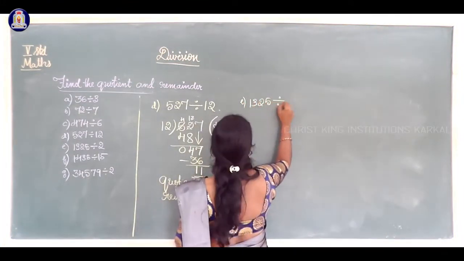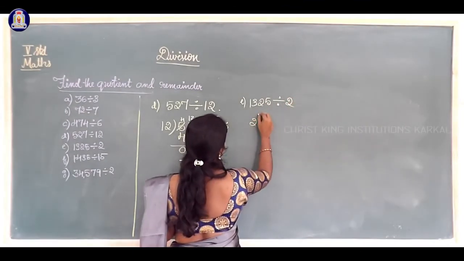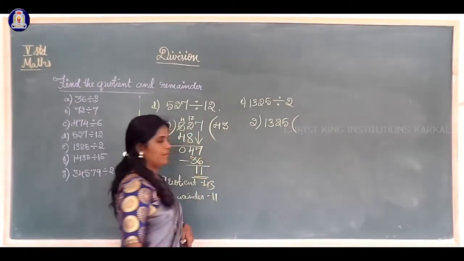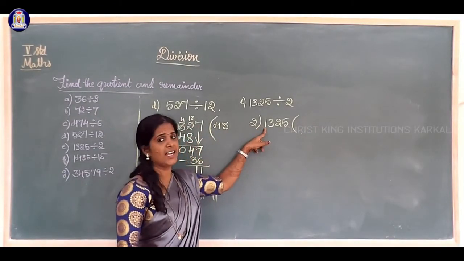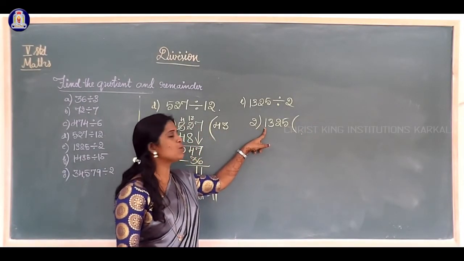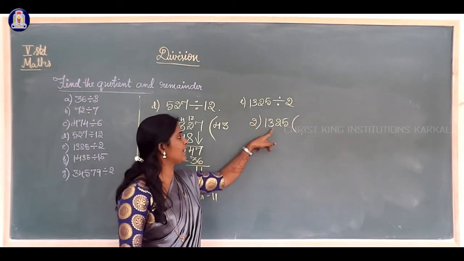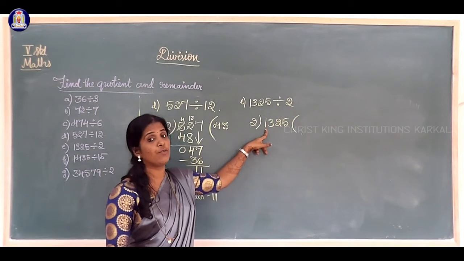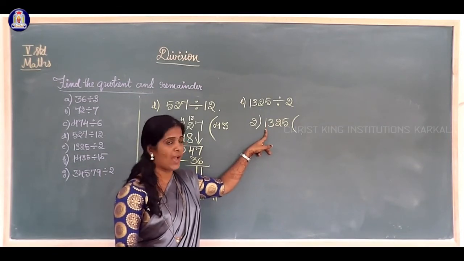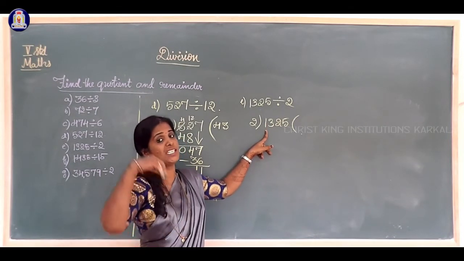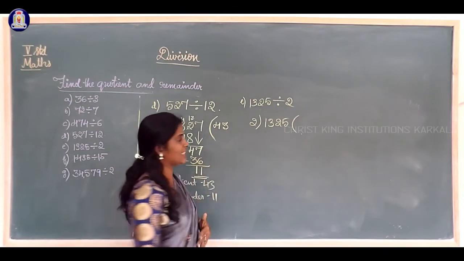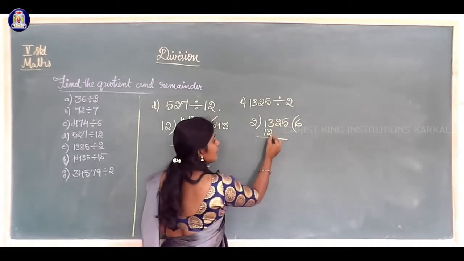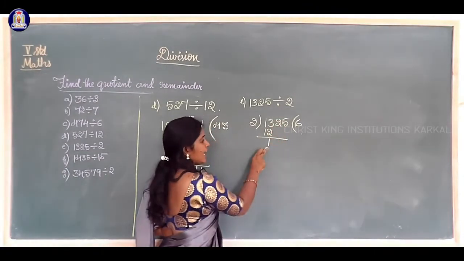The next example, 1325 divided by 2. Here again a single digit I cannot take, because the single digit is 1, and 1 is not there in the 2 table. So I will take a 2-digit number, 13. 2 how much are 13? 2 fives are 10, 2 sixes are 12, 2 sevens are 14. 14 is more than 13, so less than 13 I will take, that is 2 sixes are 12. 13 minus 12, 1.